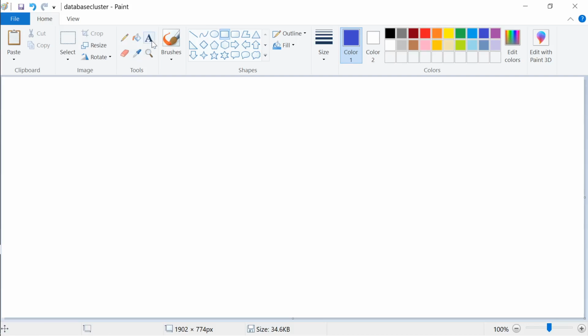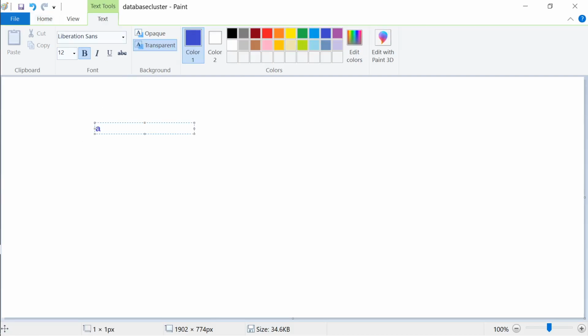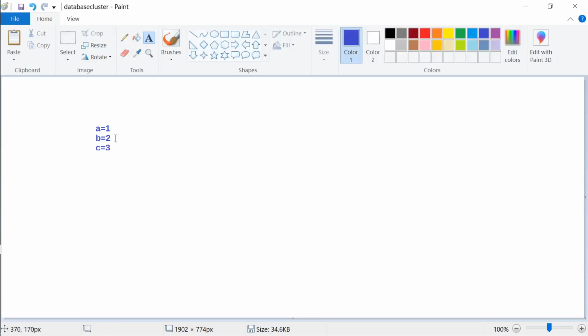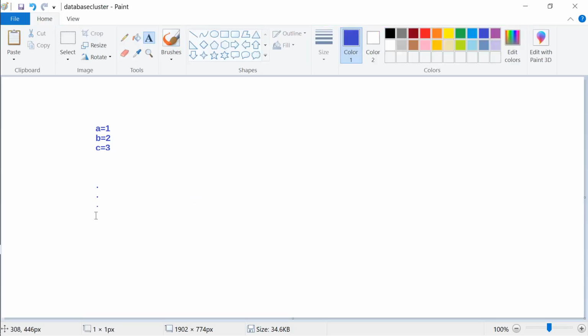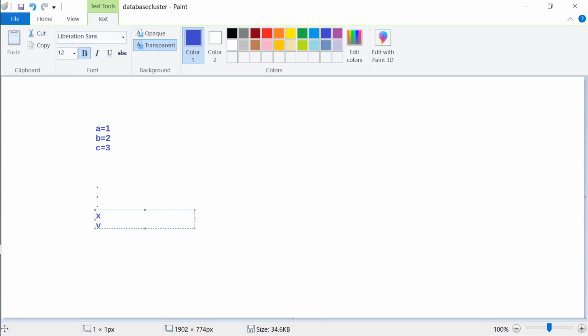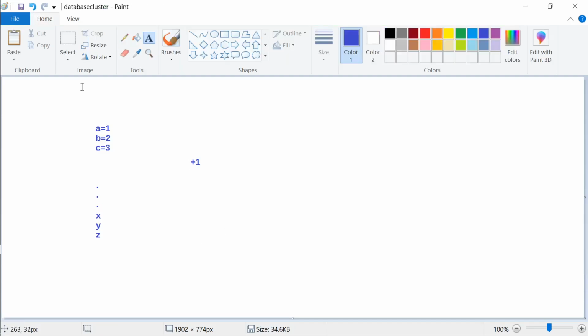So let's say you have a data set that contains a is equal to 1, b is equal to 2, and c is equal to 3, right? And now you want to add 1 to each number. Somewhere down the line there are x, y and z. If the operation is just to add +1 to every one, then it is very easy.